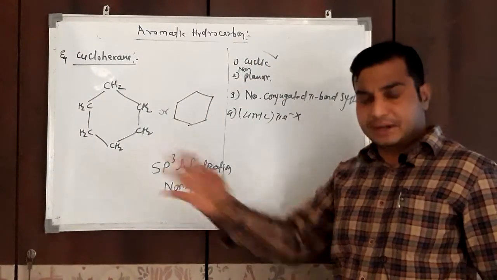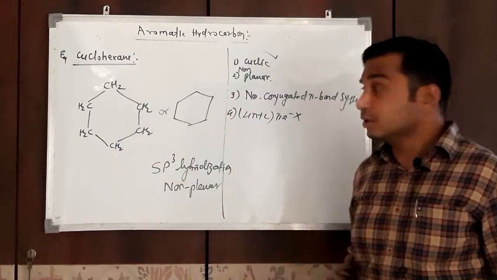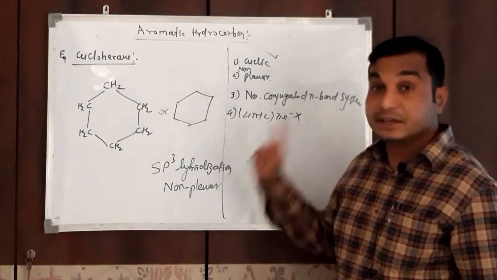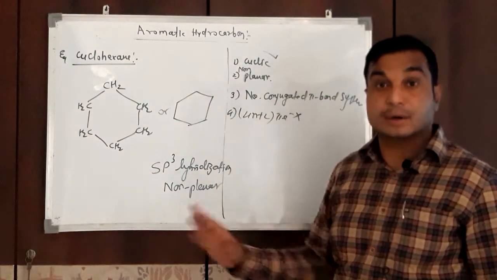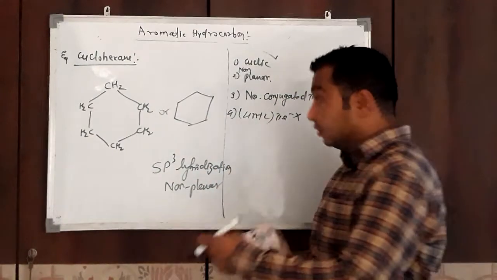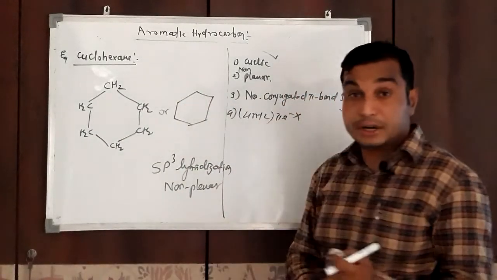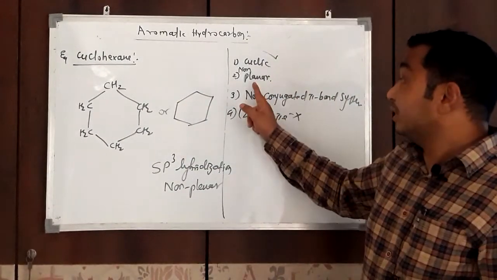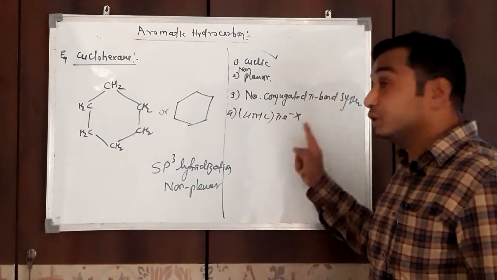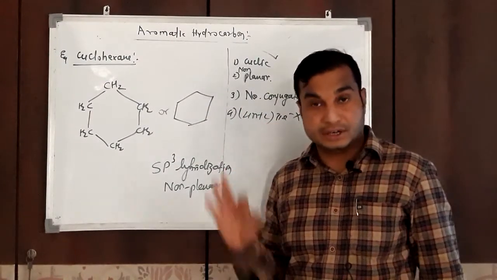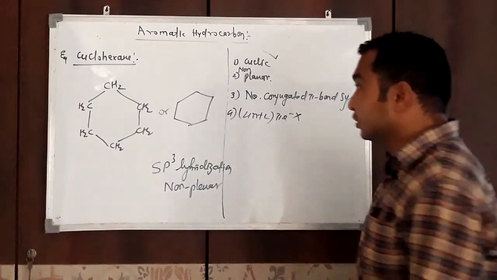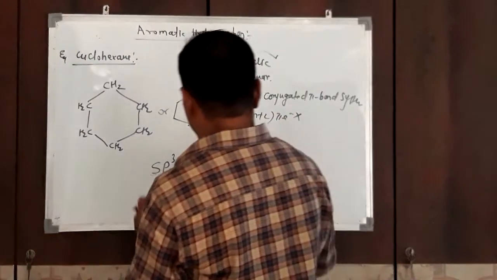We don't know whether it is aliphatic or whatever, but it is not aromatic. We can say that cyclohexane is a non-aromatic compound. Why is it non-aromatic? It is cyclic, but it is non-planar and non-conjugated, and also it does not follow Huckel's rule. So therefore it is non-aromatic.